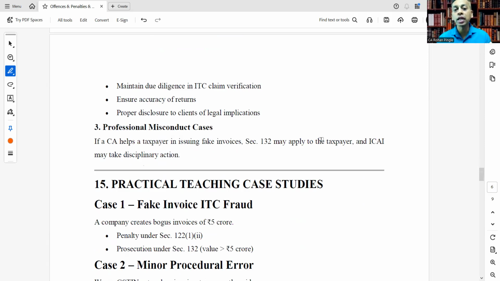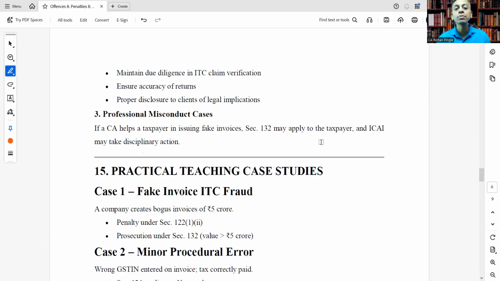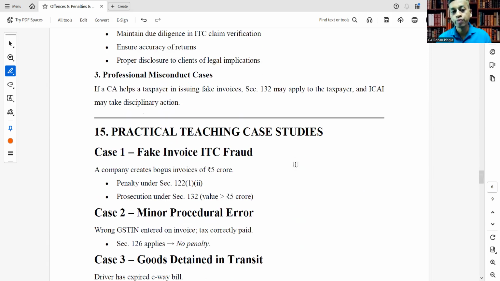Professional misconduct cases would be if a CA helps a taxpayer in issuing fake invoices, section 132 may apply to the taxpayer, and ICAI may take disciplinary action too.